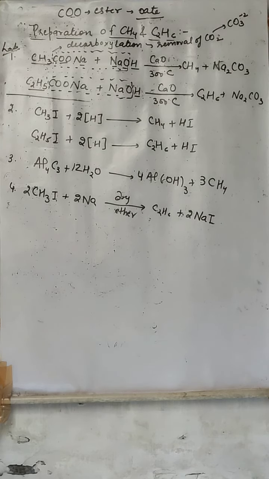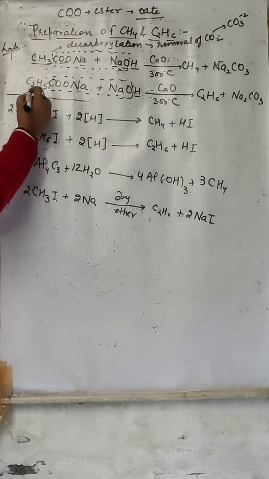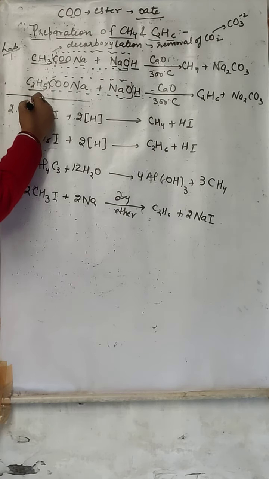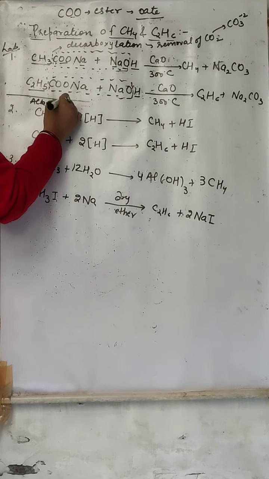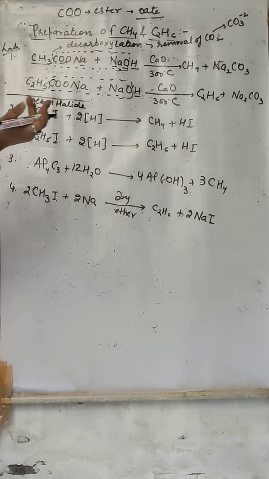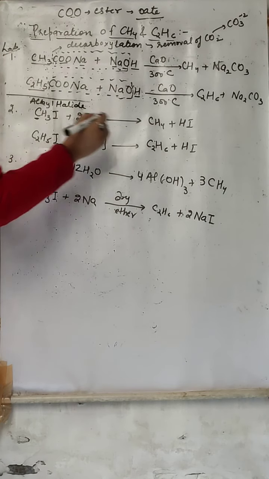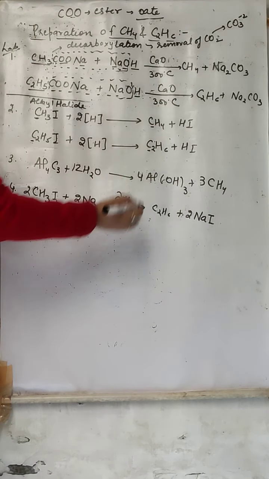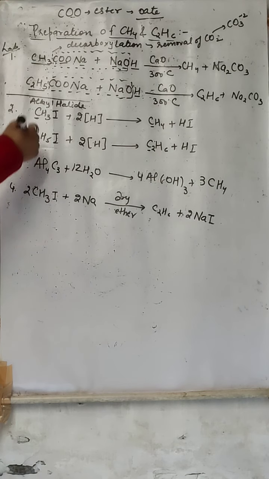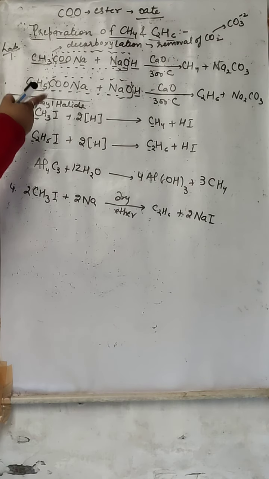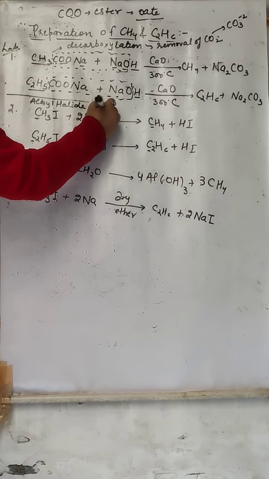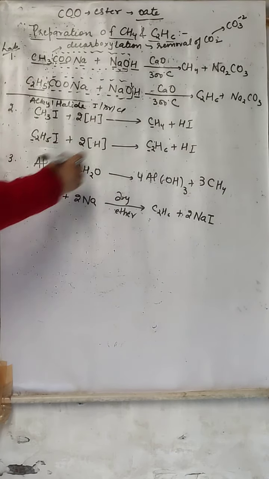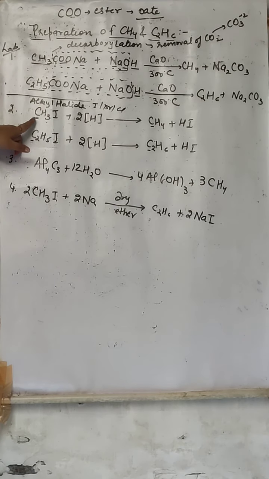Next, the other method of preparation is from alkyl halides. The alkyl gives methane and ethane. So with one carbon, a one-carbon gas will form, that is methane. With two carbons, a two-carbon gas will form, that is ethane. So if we are using methyl, methane is going to form. If we are using ethyl, ethane is going to form. The halide can be iodine, bromine, chlorine, anything we can use here. Here we have used iodine, so methyl iodide or iodomethane.